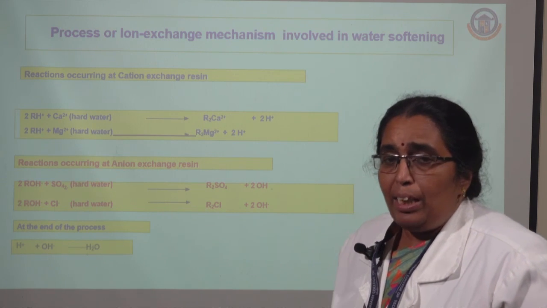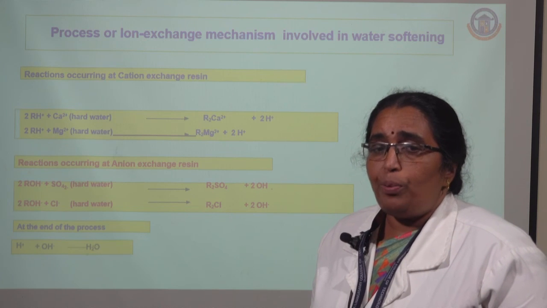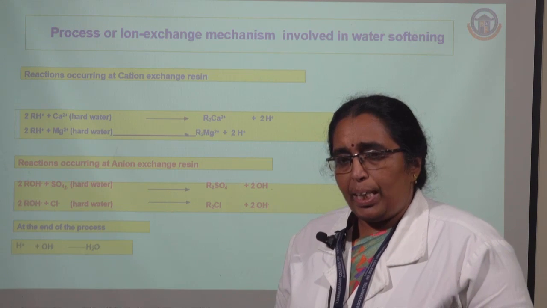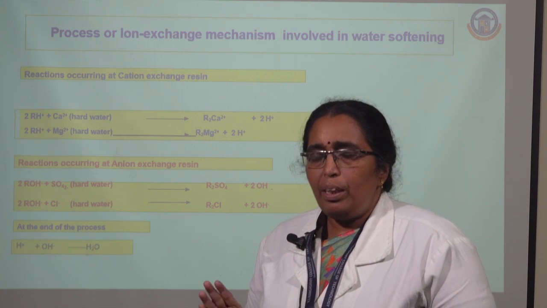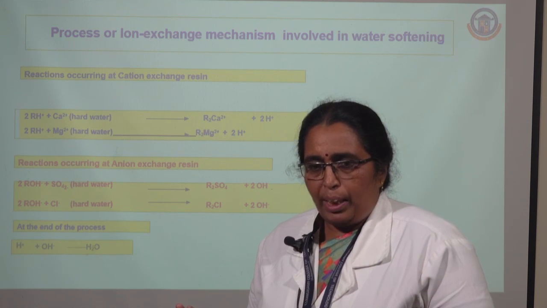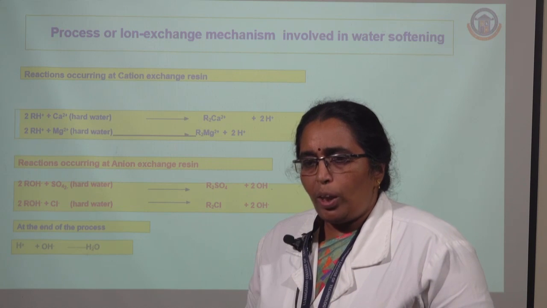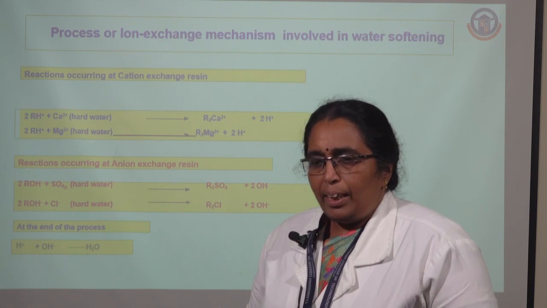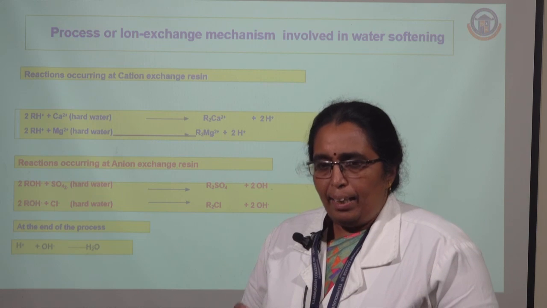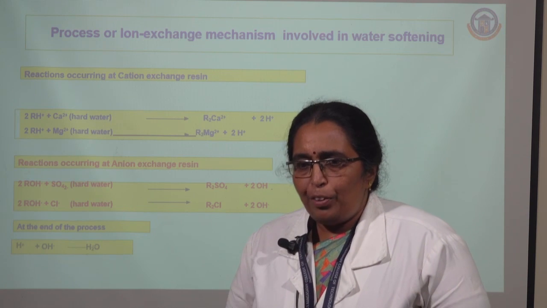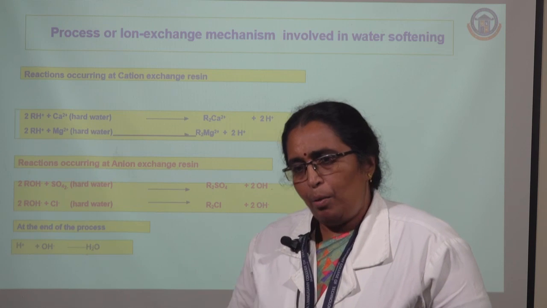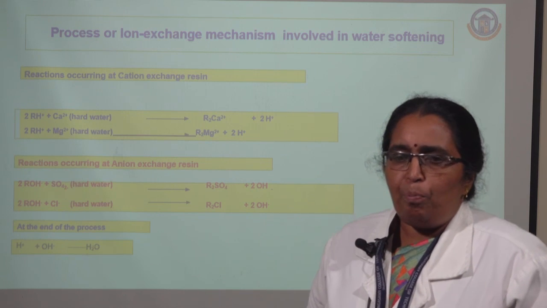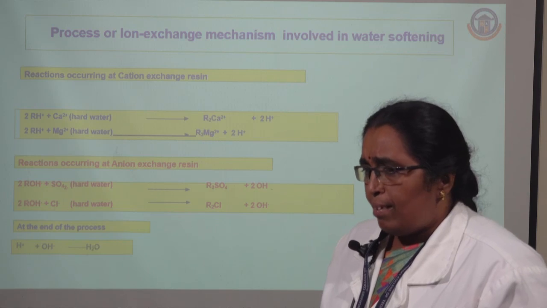Now the cation exchanger is washed with dilute hydrochloric acid, and then the anion exchanger resin is washed with dilute sodium hydroxide. Once it is washed thoroughly, the washings are discarded, and the resin is refreshed, that is, it is ready for the next removal of the ions present in the water.